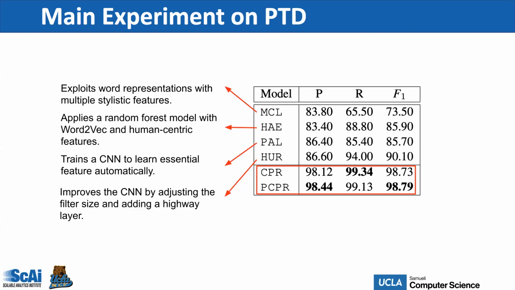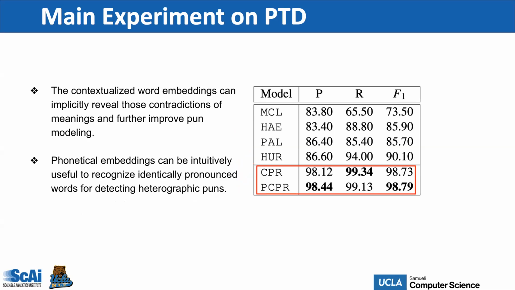Here are the experimental results on the PDD datasets. We compare our method with another 4 baselines containing rule-based and neural network-based models. From the results, we can see that our CPR and PCPR models outperform all 4 baseline models.